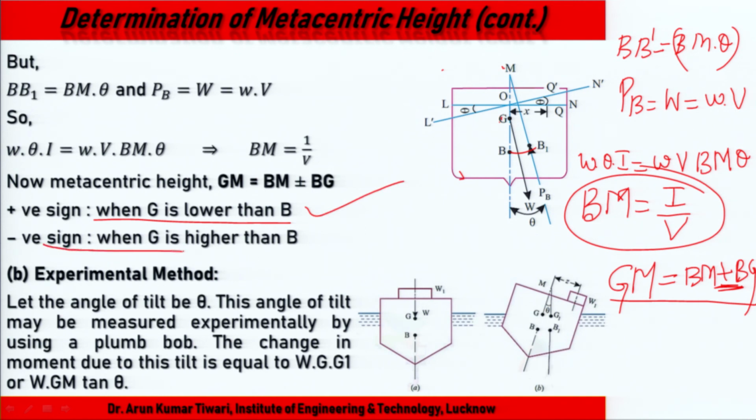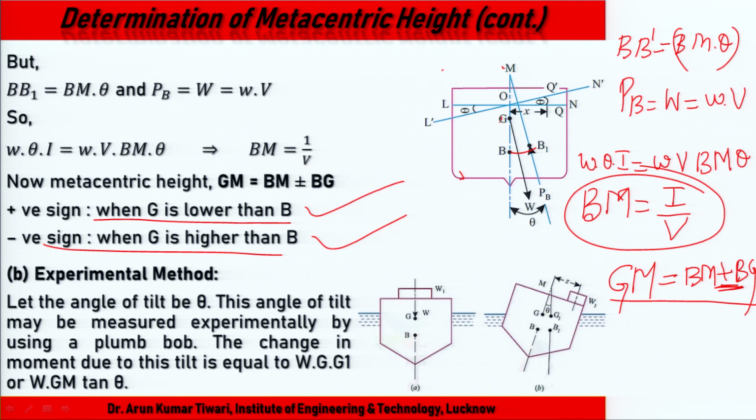So, very simple, metacentric height GM equal to BM, always plus minus.